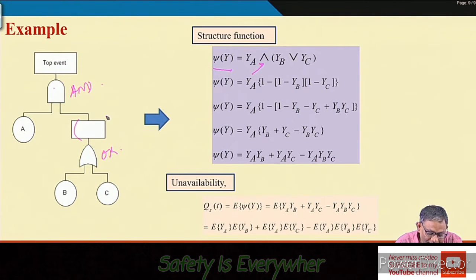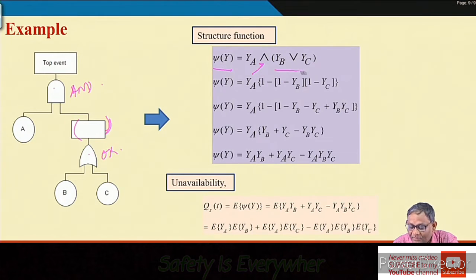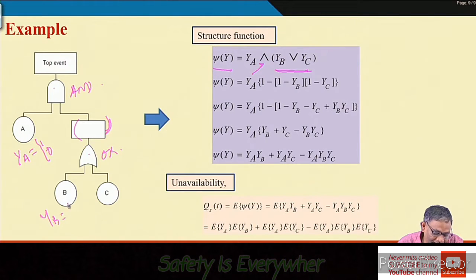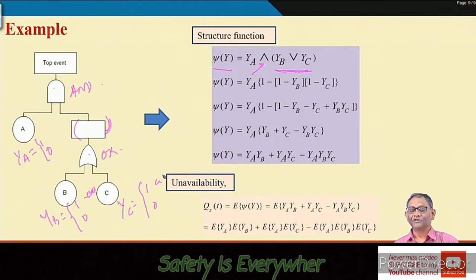Now, this quantity you require to find out. This quantity is nothing but, because of the OR gate, YB and YC. So what are YA, YB, YC? YA is the indicator variable for this one: if A exists it is 1, otherwise 0. YB is an indicator variable 1 or 0, and YC is again an indicator variable 1 or 0. If it exists, it is 1, otherwise not.